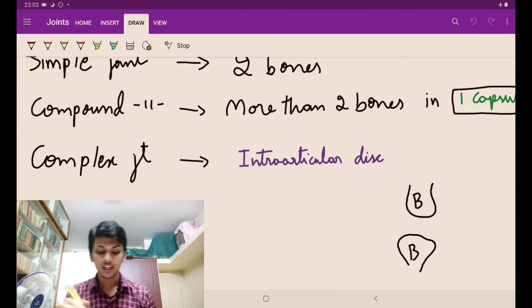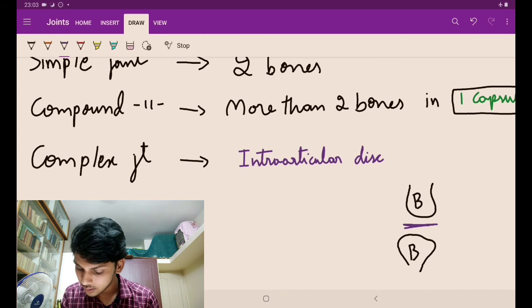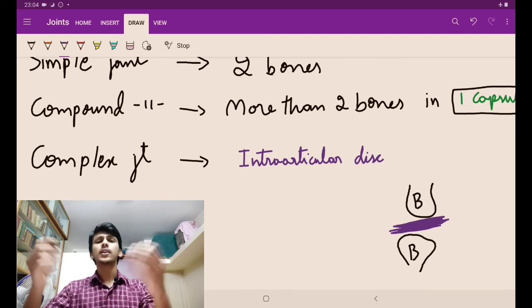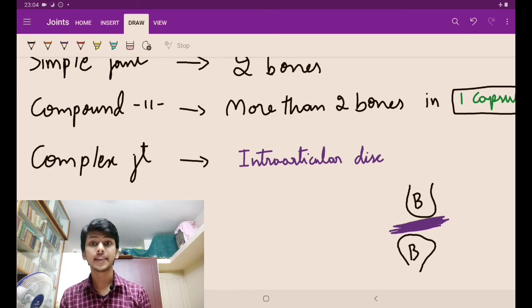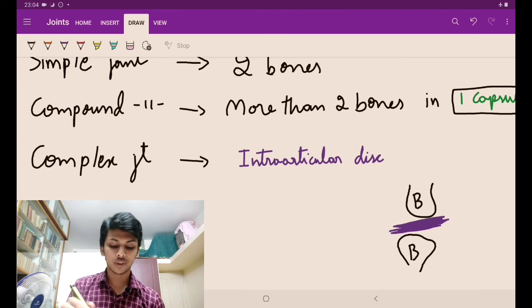Complex joint का मतलब क्या है? There is a bone here, there is a bone here. So 2 bones are there. इन दोनों के बीच में है joint capsule, which is usually a fibrocartilage. So joint capsule हुआ तो क्या? How does that benefit? Because it gives more directions of motion, more degrees of freedom for the movement of the joint. So that is one of the uses of the complex joint guys. It has an intra-articular disc which allows more degrees of freedom for the movement of the joint.